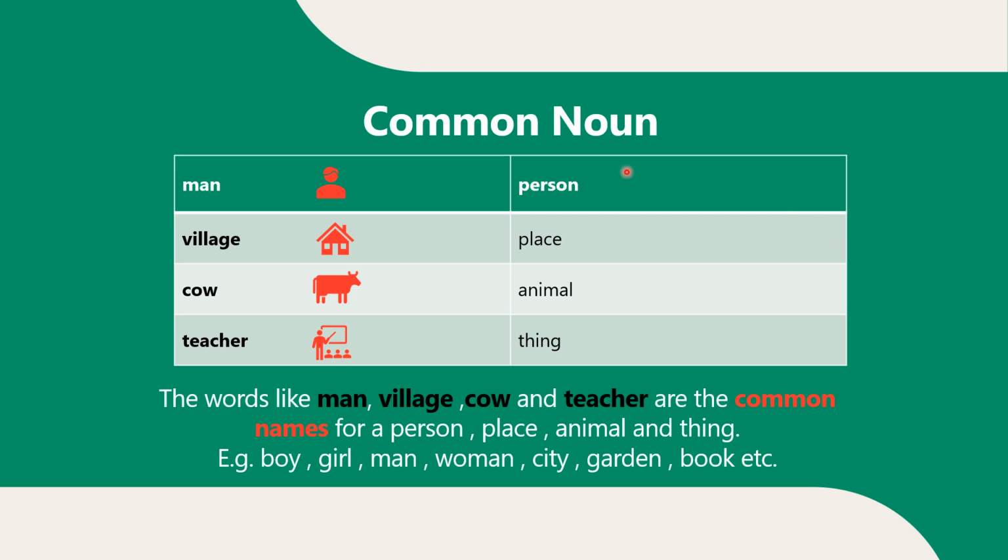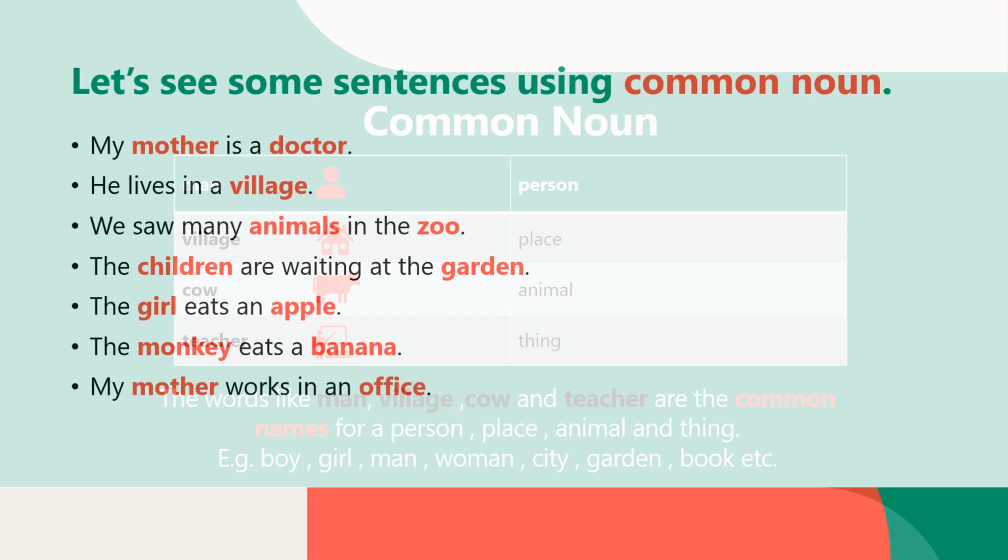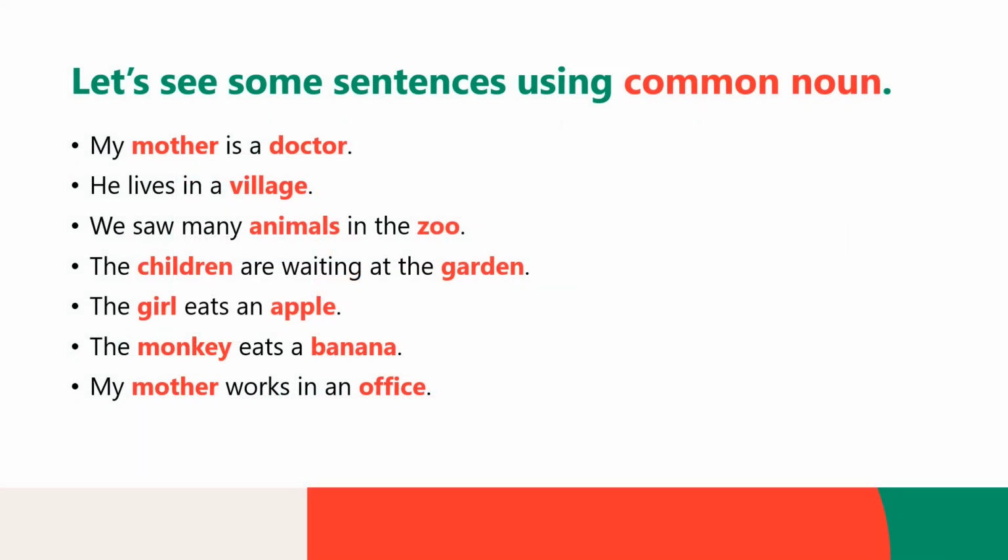Man, village, cow, teacher, that all are common names for a person, place, animal or thing. For example, boy, girl, man, woman, city, garden, book, etc. are the common nouns. Let's see some sentences using common noun.